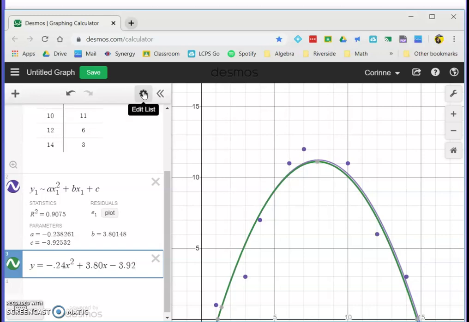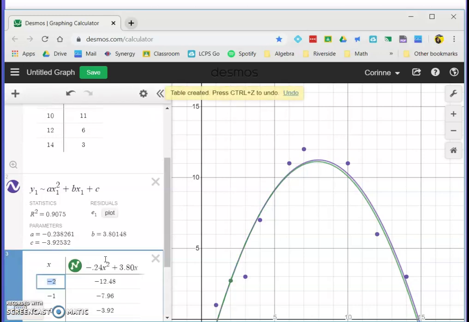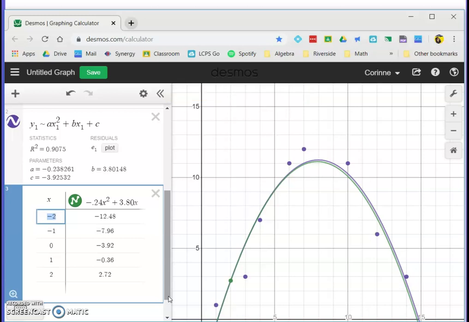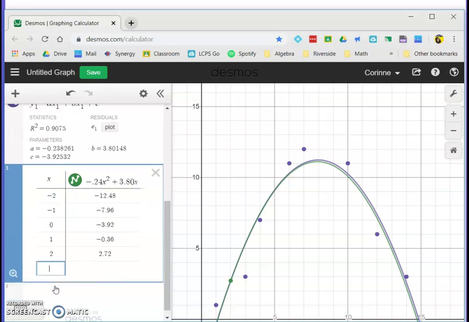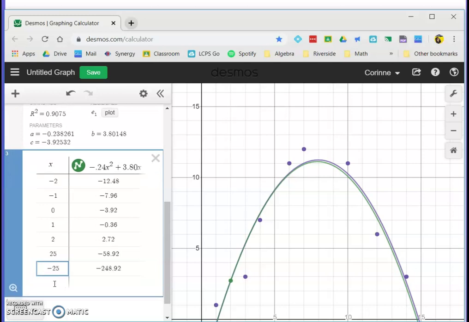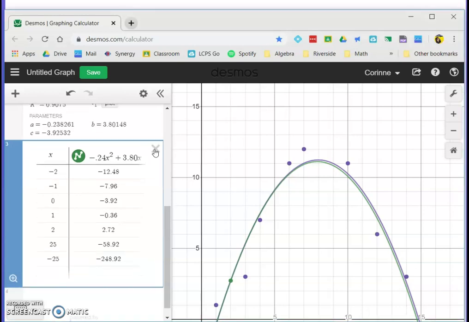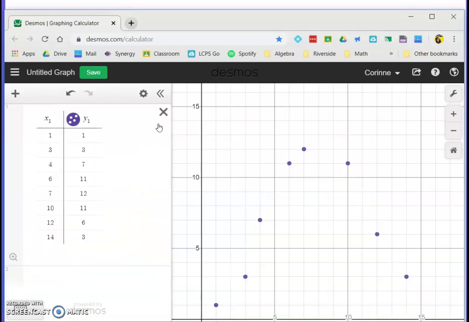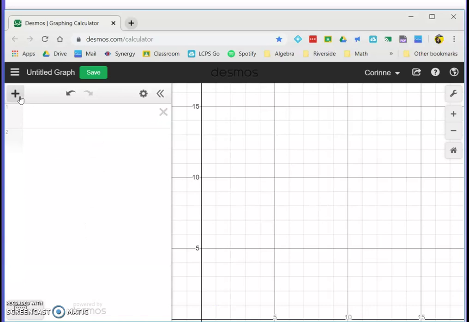That's how you know that you're doing it right. And you can hit this little cog again, convert this to a table, and then again you can say, oh, if the input were 25, what would the output be? Negative 58. If the input were negative 25, what would the output be? Negative 248.92. So you can use this to estimate other outputs. And again, I'm going to clear out this whole table, and I'm going to give you one little bonus feature here that you can do with a regression.